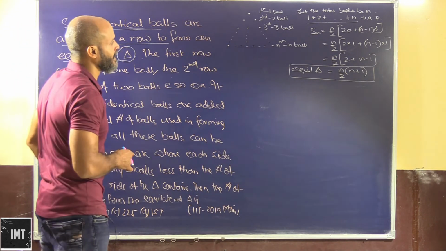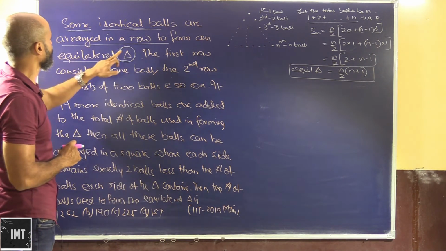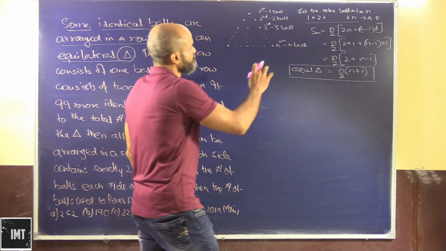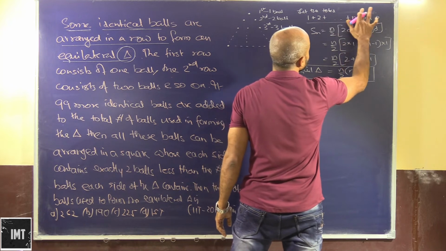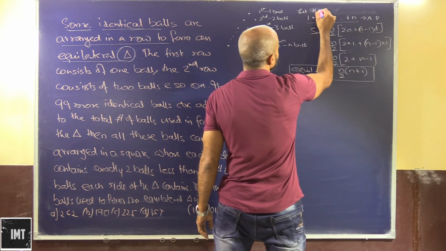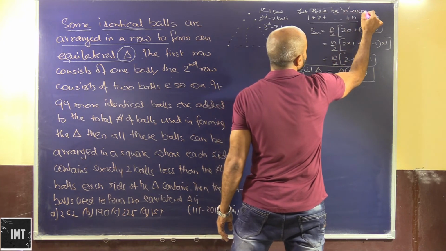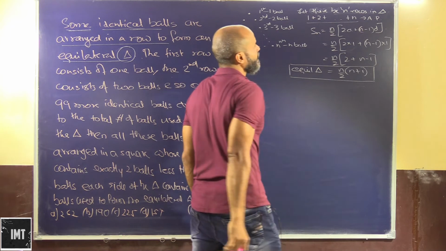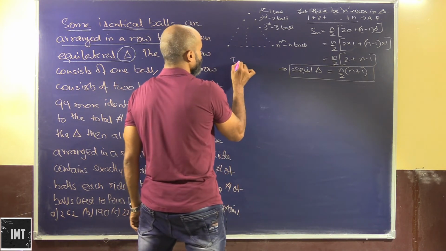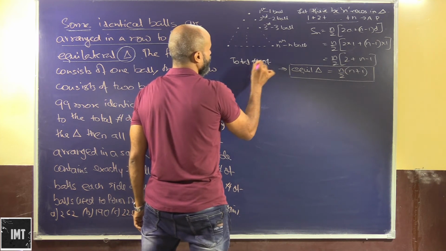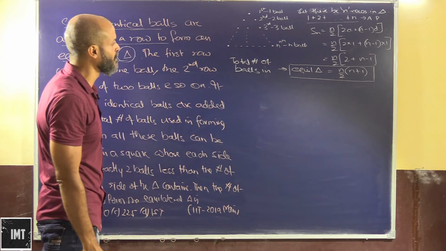So the nth row will have n balls, first, second, third, and so on and so forth. So some identical balls are arranged in rows to form an equilateral triangle. We will not have n balls here actually. To be very precise, let there be n rows in the equilateral triangle. So the total number of balls in the equilateral triangle is n by 2 into n plus 1.